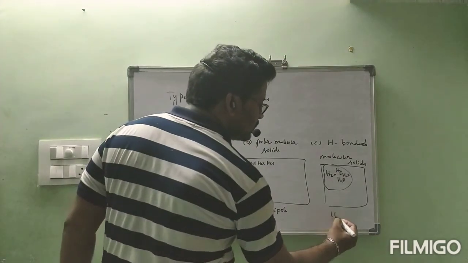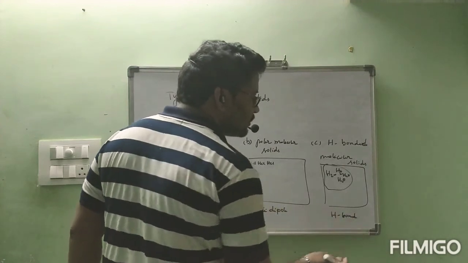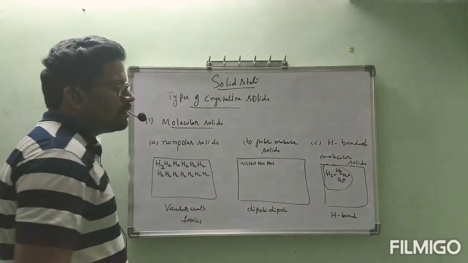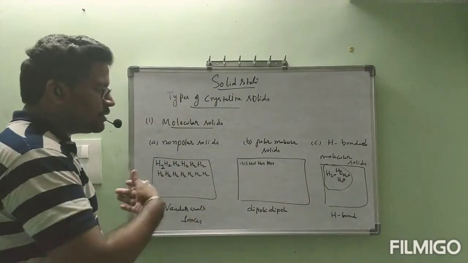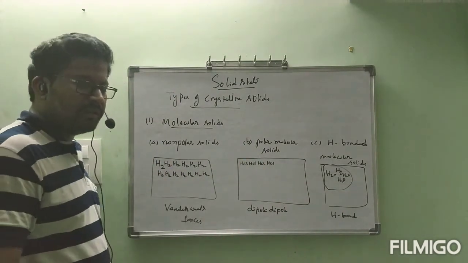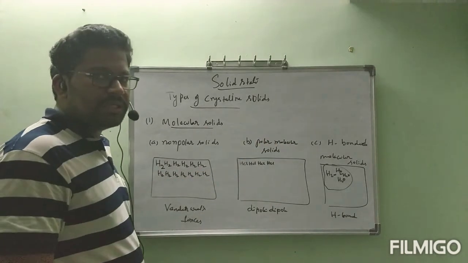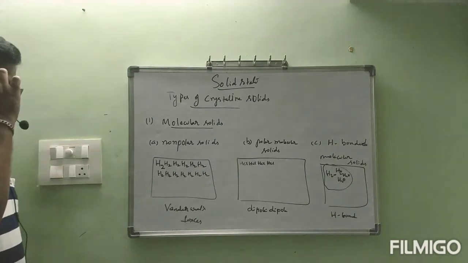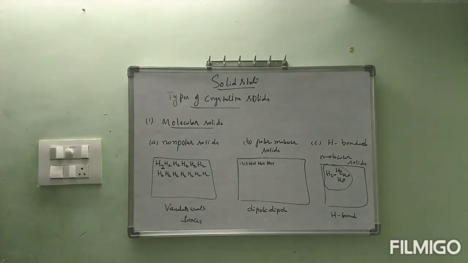So which type of intermolecular force is present between molecule and molecule? Here, hydrogen bond. That is hydrogen bonded molecular solids. Out of these three, which is strong? That hydrogen bonded molecular solids will be strong. Out of these three only I am talking. Okay? Observe the diagram, observe the board, all of you.